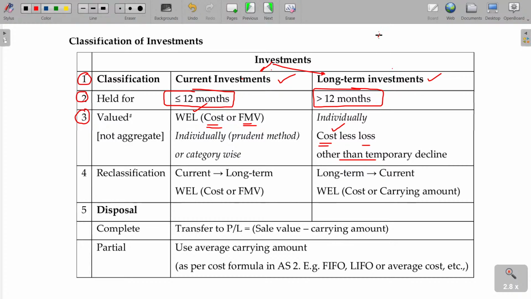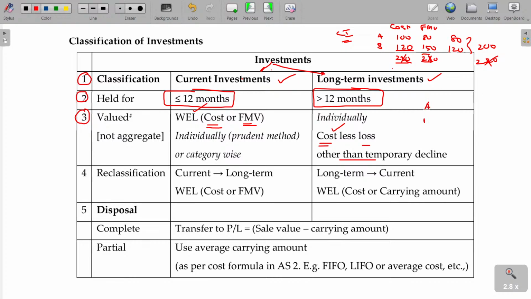See, I have investments A and B. The cost for A is 100, but fair market value is 80. Another asset has cost 120, fair market value 150. Between these two, whichever is lower, 80, and between these two, whichever is lower, 120. The investment worth is 200 in case of current investment. If you take the total value 220 and 230, can you take whichever is higher? No. We have to calculate all the assets individually. The cost and fair market value for each and every asset should be taken individually. Then you can find the total value of all the investments put together in case of current investment.